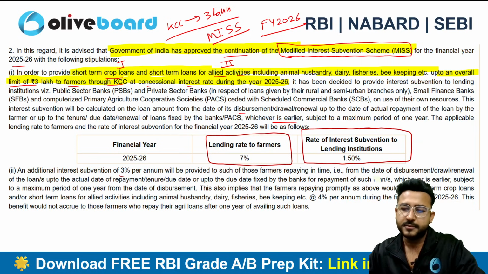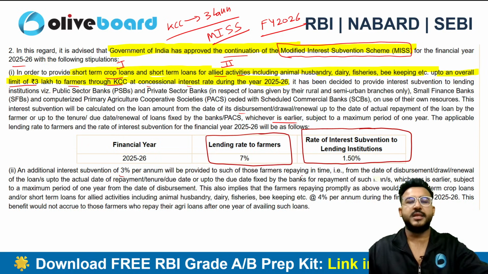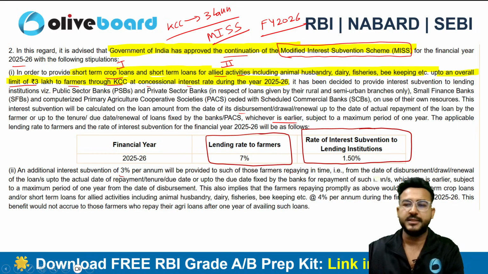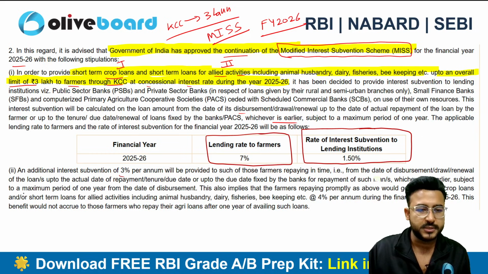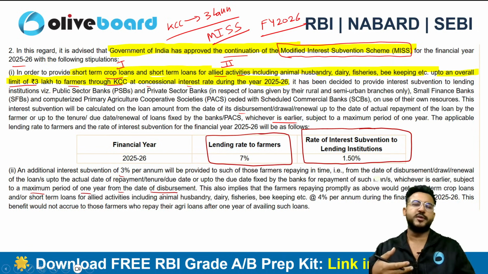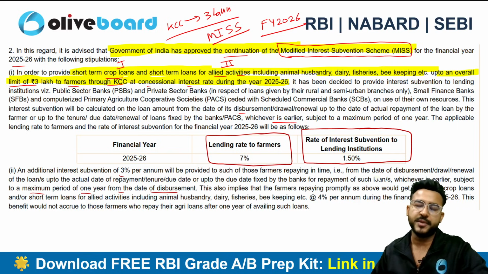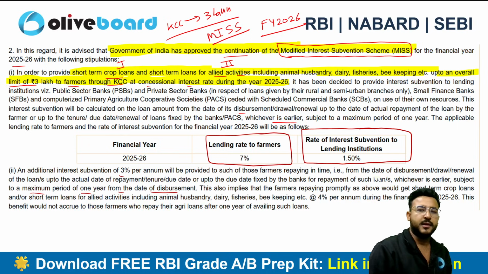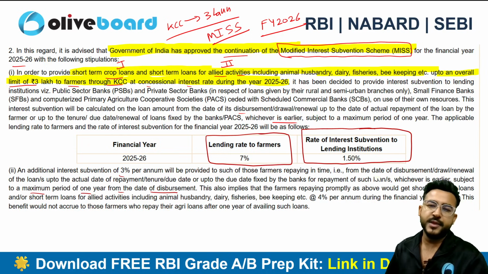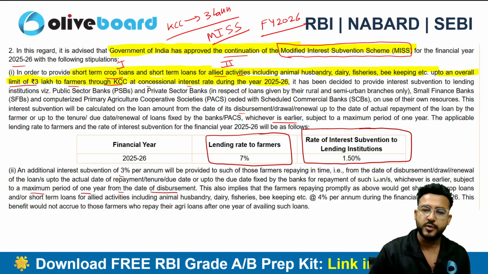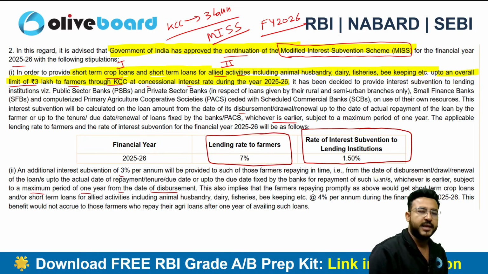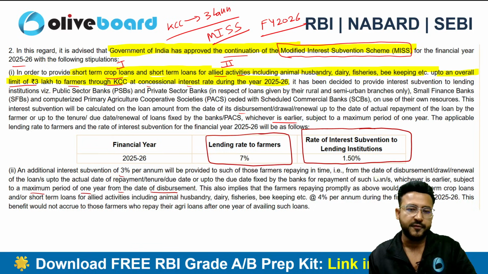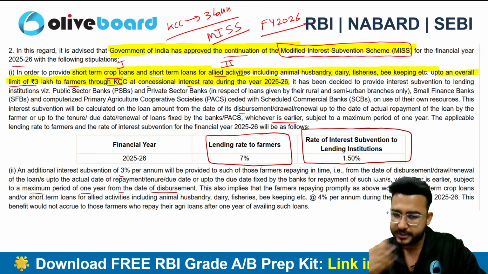But this additional interest subvention concession is for loans subject to a maximum period of 1 year from the date of disbursement. Let's suppose today is your disbursement, then the maximum period can only be up to 1 year. If you repay within that time frame, within 1 year, which is the cap, then you will get the additional interest subvention of 3%. This is the case here.